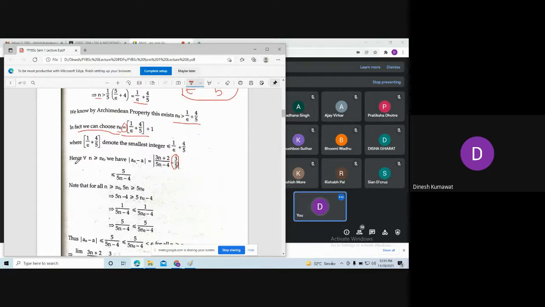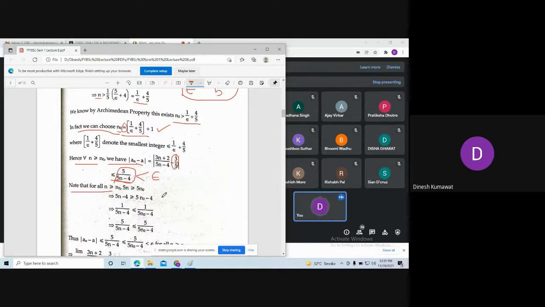So for all n bigger than or equal to this n naught, we have this is less than or equal to 5 upon 5n minus 4. Now remember, our aim is to show this number is less than epsilon. For that, this is given to us for all n bigger than or equal to n naught. Now you multiply this with 5, so we have 5n bigger than or equal to 5 times n naught.